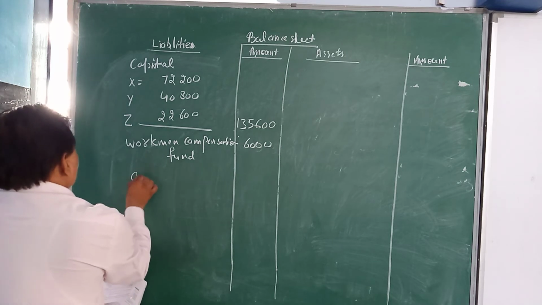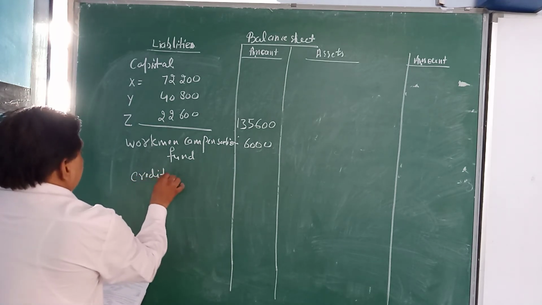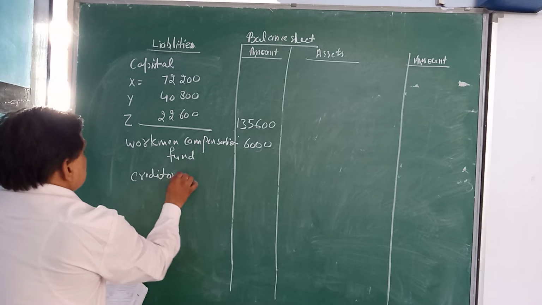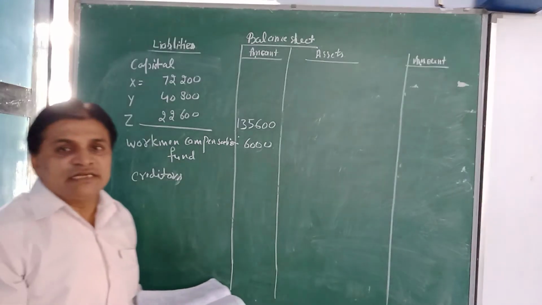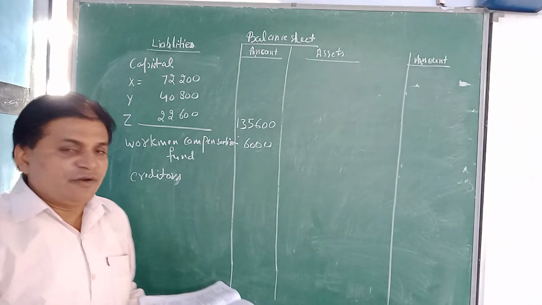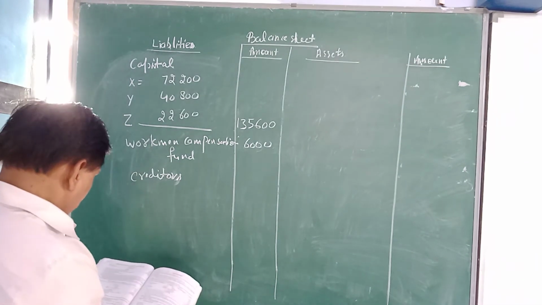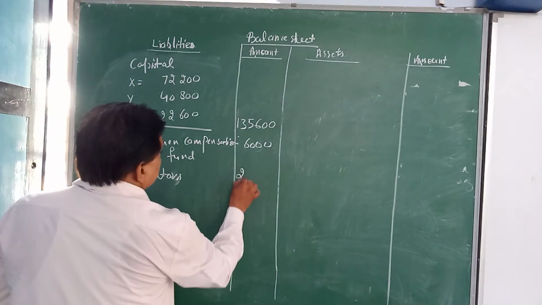Then creditors, there is no provision for creditors. Then creditors will be transferred at the same amount, 24,000.